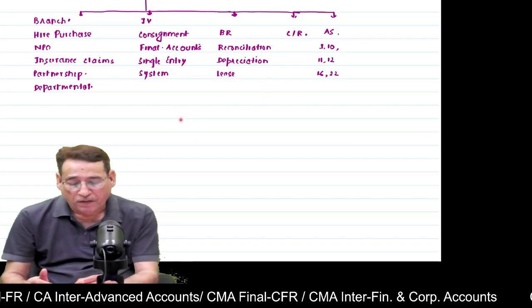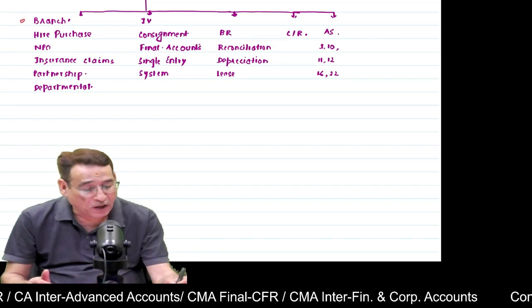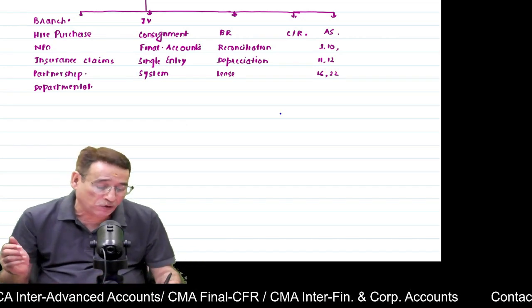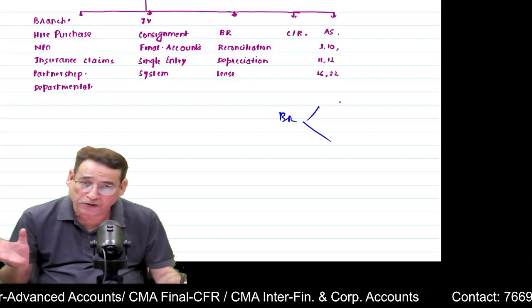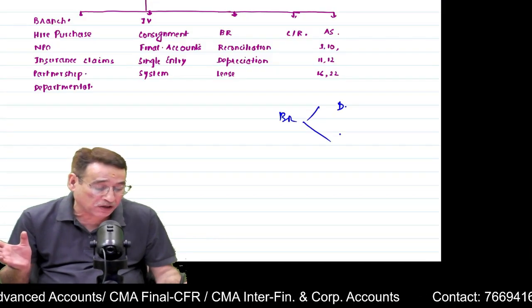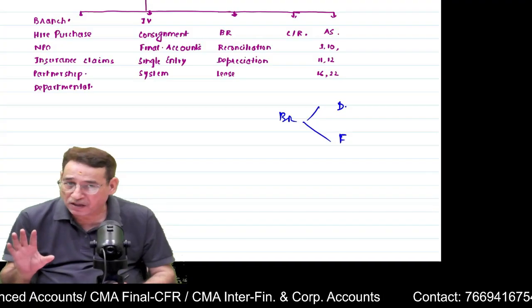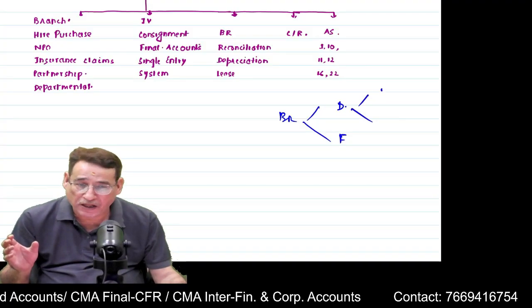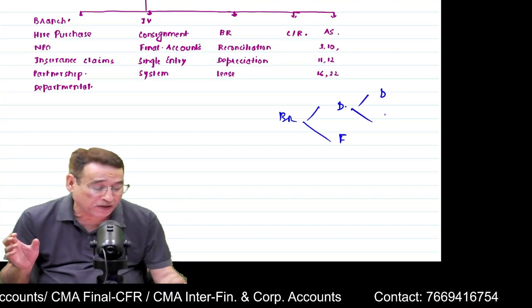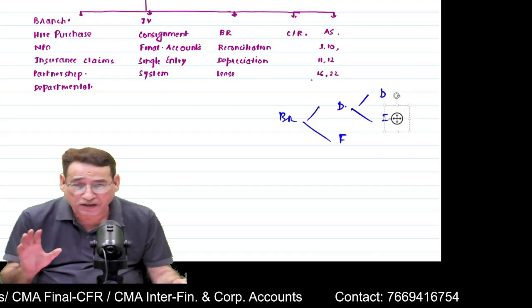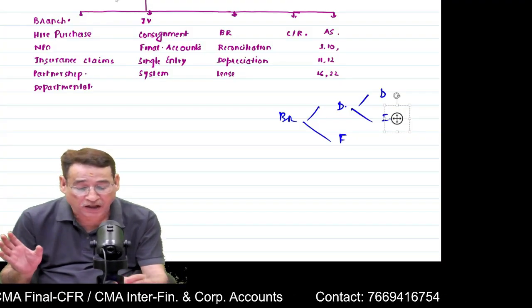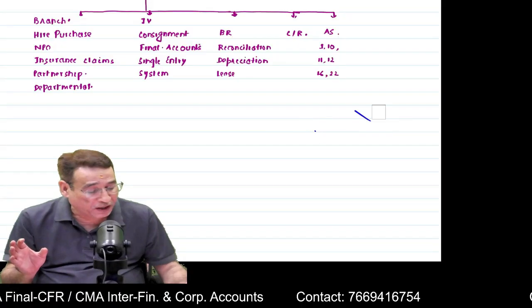Correct? First of all, we come over to branch account. As far as branch account is concerned, you know better than I. Branches are divided into two parts: domestic branches and foreign branches. Is it clear to you? Further, you also know that domestic branches are divided into dependent branches and independent branches. These are things I need not tell you, at least at this level. Now, coming over to the important facts.